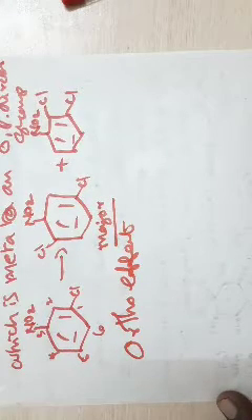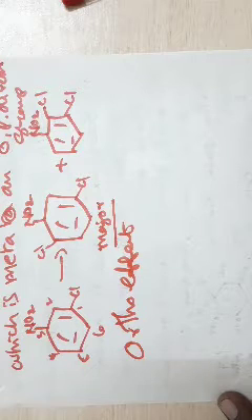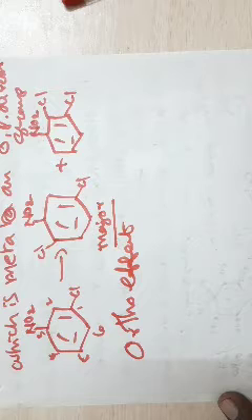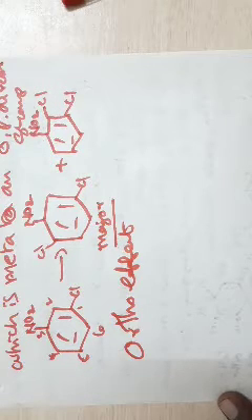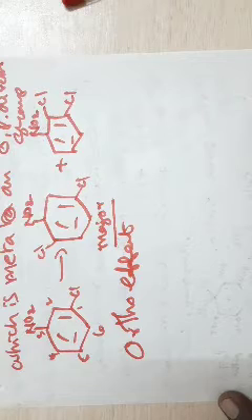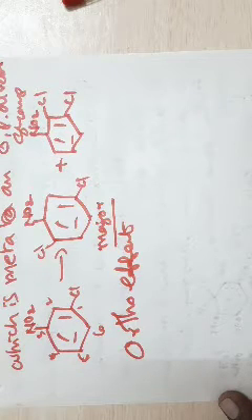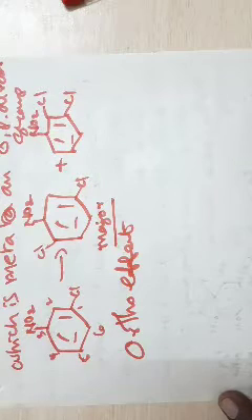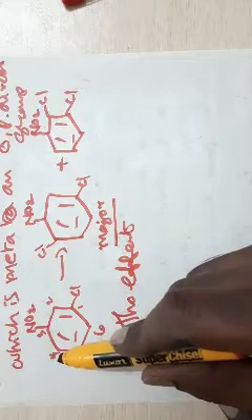So what is meant by the ortho effect? It is observed when you have a meta-directing group which is meta to an ortho-para-directing group. The reason is not clearly explained, but some research papers say that the intermediate obtained by this attack is stabilized more.